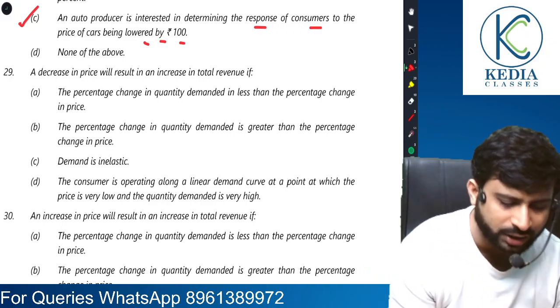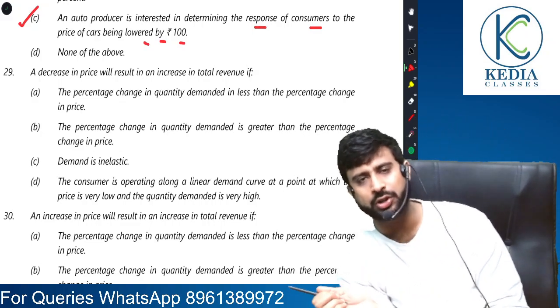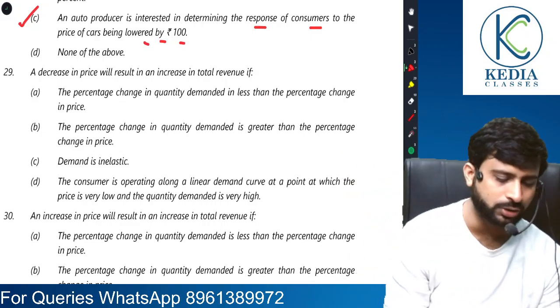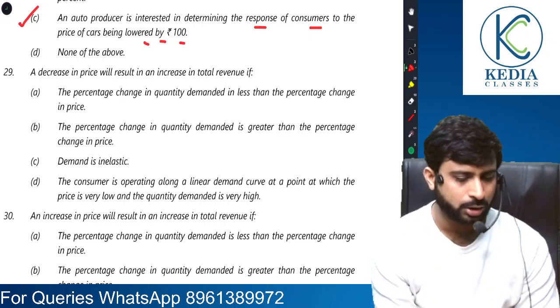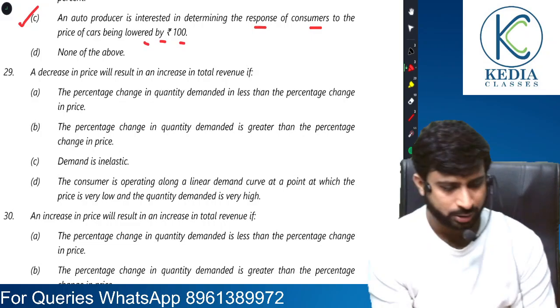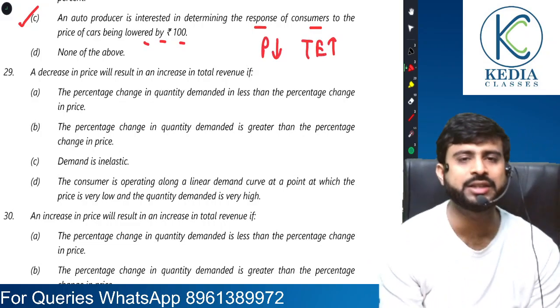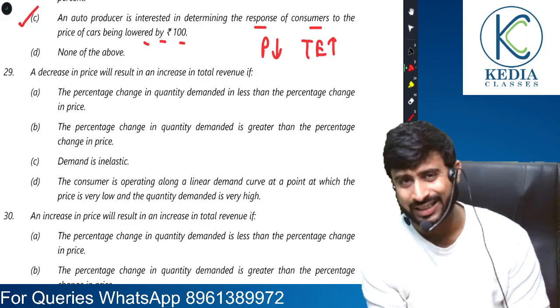See, total revenue or total expenditure is one and the same thing. It is expenditure for the consumer, but revenue for the producer. So that is the same thing. So it will only happen when there is elastic demand. Why? Because a fall in price has resulted in an increase in total expenditure. It is happening only when there is elastic demand.